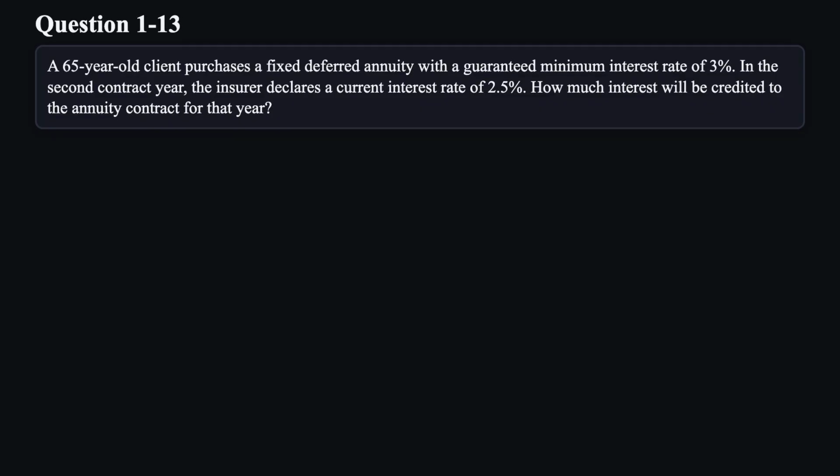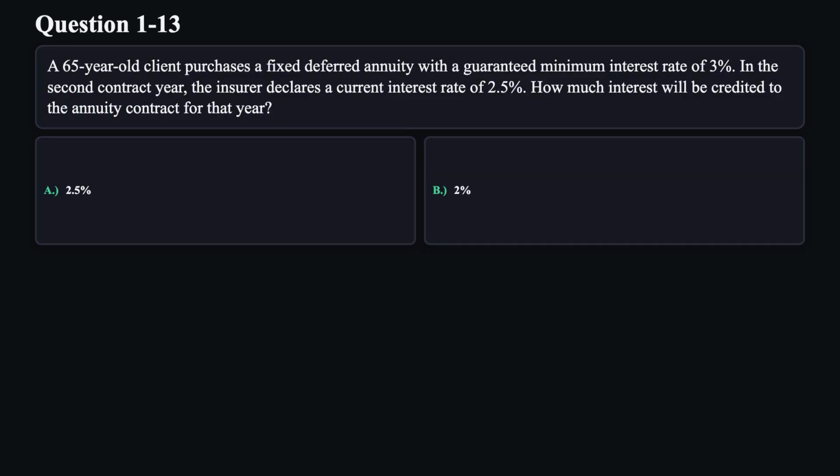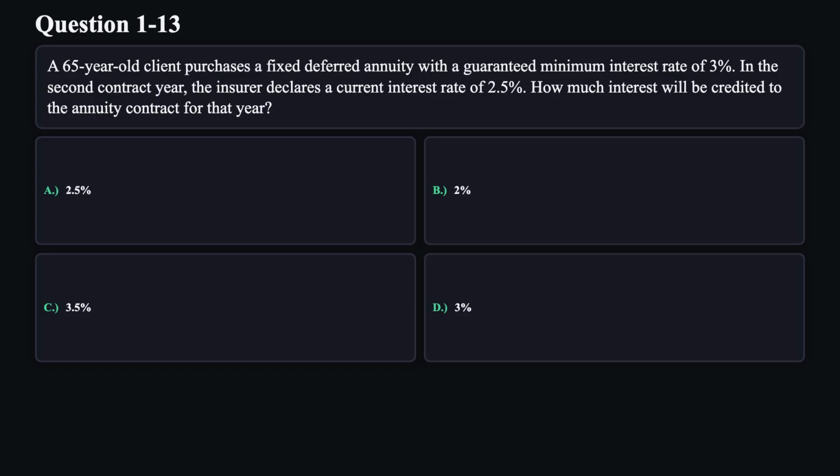Question 13. A 65-year-old client purchases a fixed deferred annuity with a guaranteed minimum interest rate of 3%. In the second contract year, the insurer declares a current interest rate of 2.5%. How much interest will be credited to the annuity contract for that year? A. 2.5%. B. 2%. C. 3.5%. D. 3%.